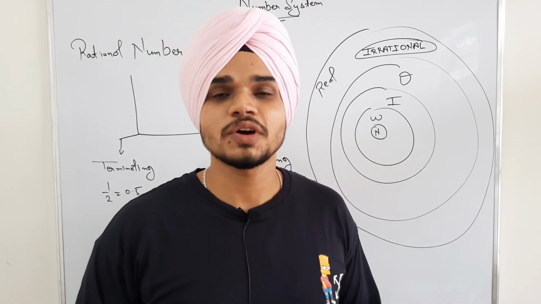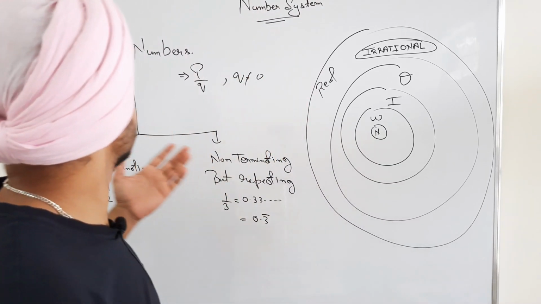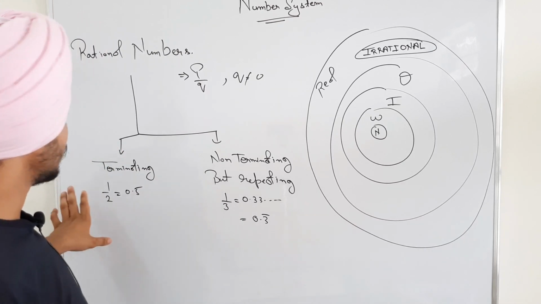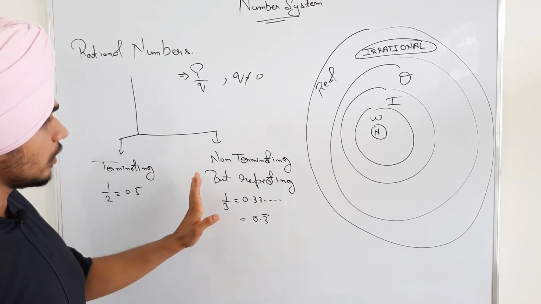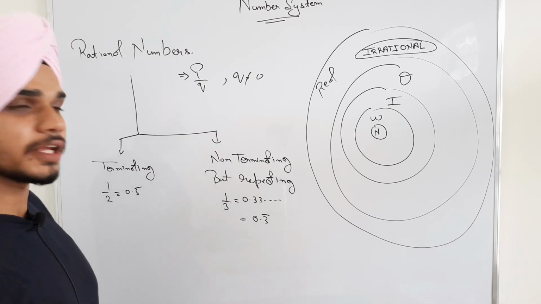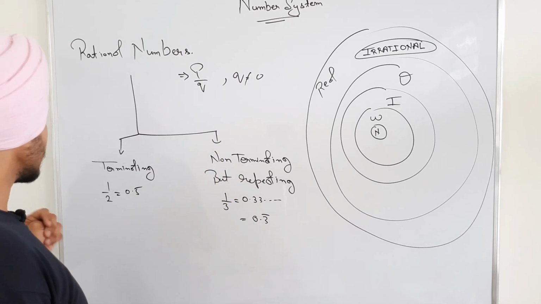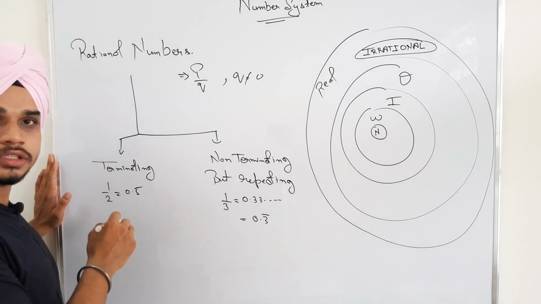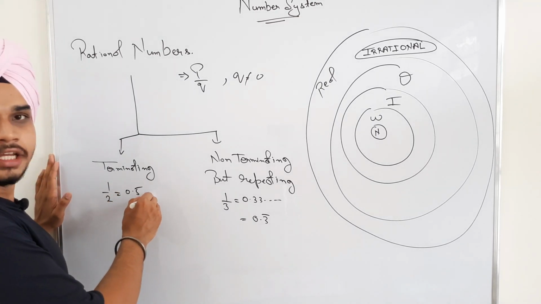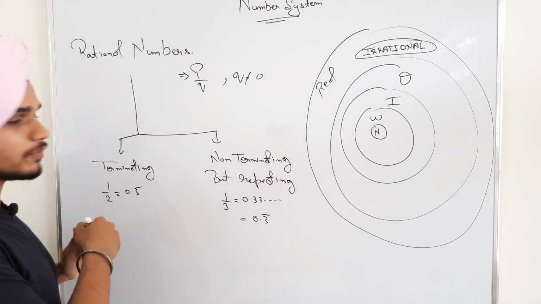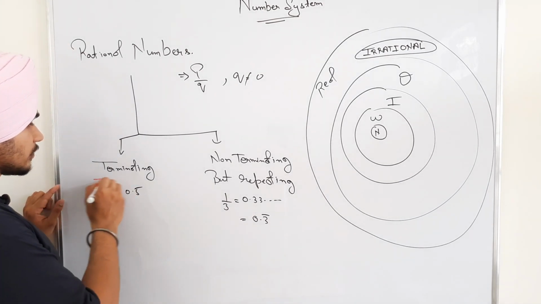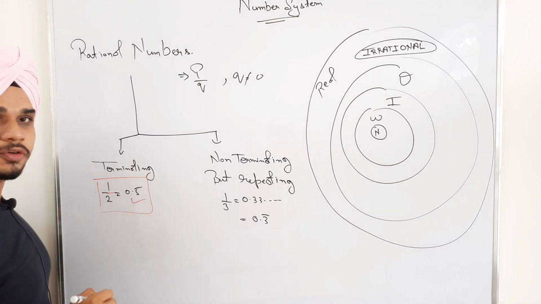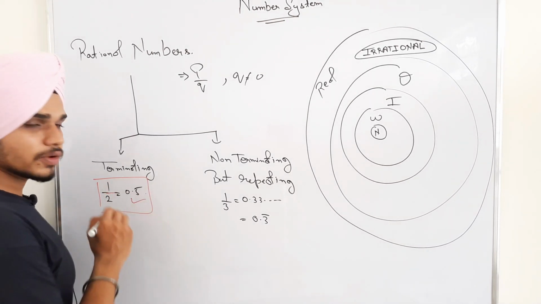Now let us talk about the rational numbers. What are the rational numbers? Rational numbers are those numbers which are either terminating or non-terminating but repeating. Now I will explain what it means. As we understood earlier, terminating are those numbers which are completely divisible by these numbers and we get the exact solution like that. If 1 by 2 is divided, we will get 0.5. This number is not further moving.